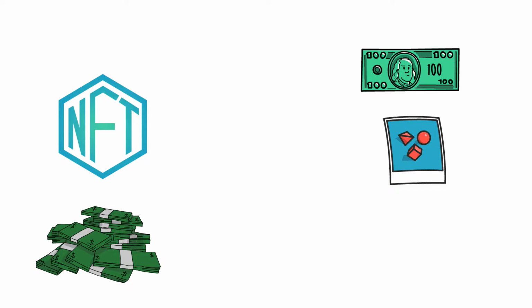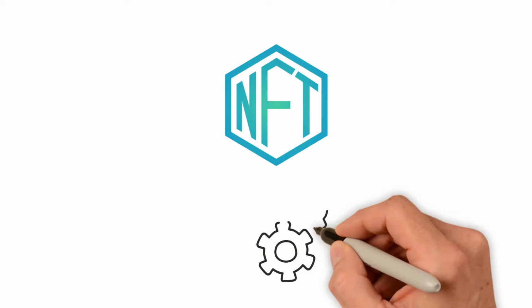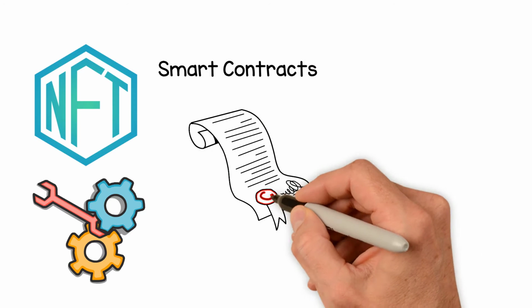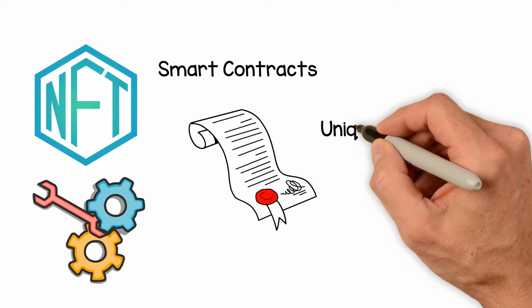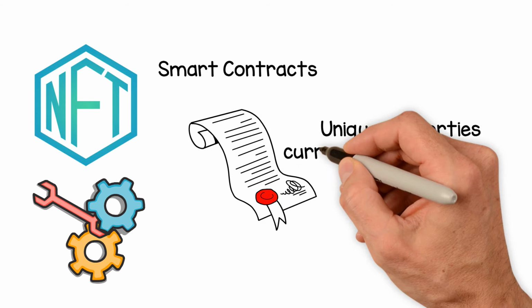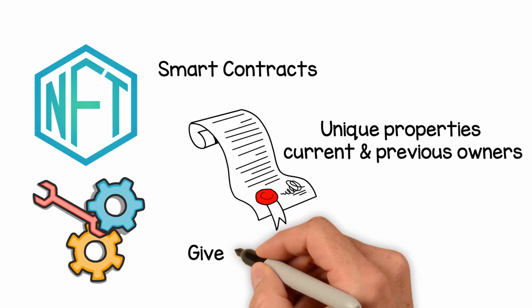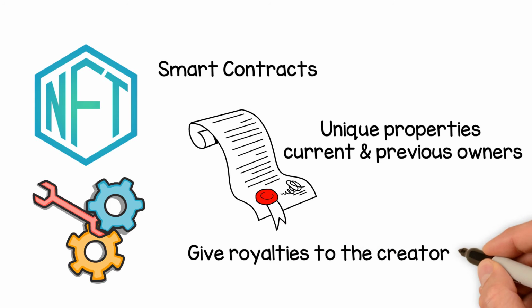Okay, one more thing before we end. How do they work technically? NFTs are smart contracts that live on a blockchain. In this case, the contract stores the unique properties of the item and keeps track of current and previous owners. NFT can even be programmed to give royalties to the creator every time it exchanges hands.